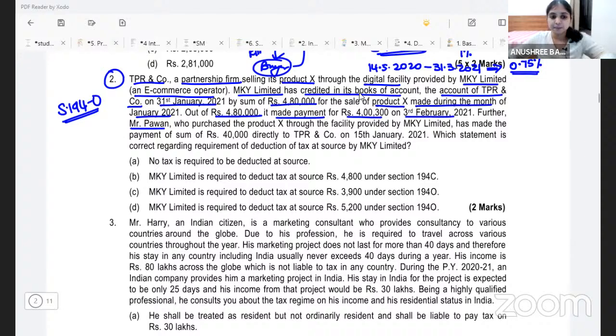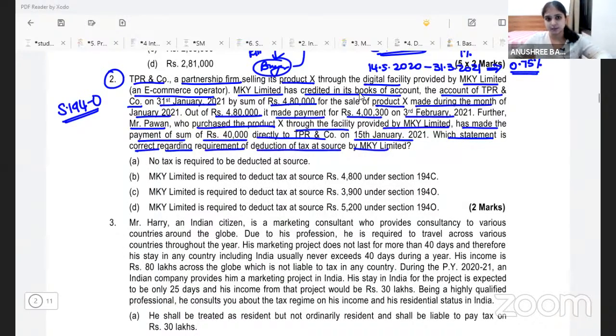Further, Mr. Pavan, who purchased product X through the facility provided by MKY Limited, has made the payment of a sum of 40,000 directly to TPR and Co. on 15th Jan 2021. Which statement is correct regarding requirement of deduction of tax at source by MKY Limited?